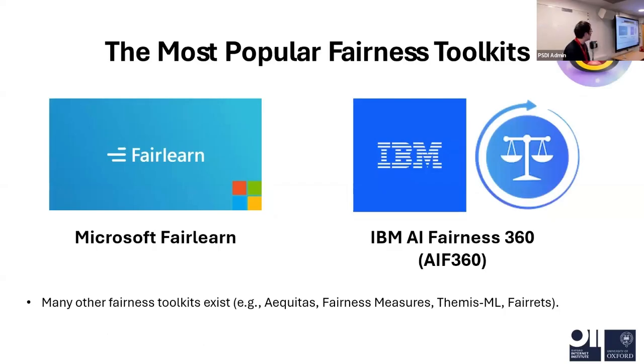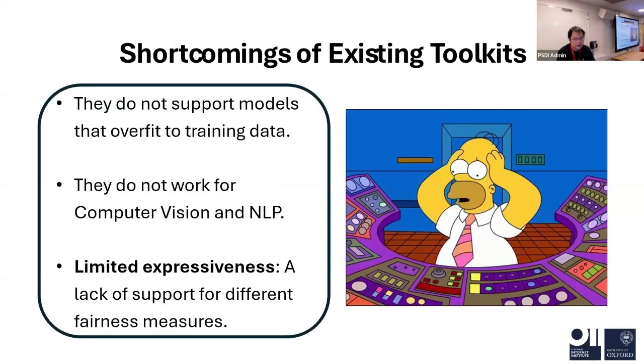Based on this idea, a lot of companies developed a lot of toolkits. These are some toolkits that are very famous. The first one is Fairlearn, developed by Microsoft. And IBM also developed their fairness toolkits. Currently, these toolkits have some issues.